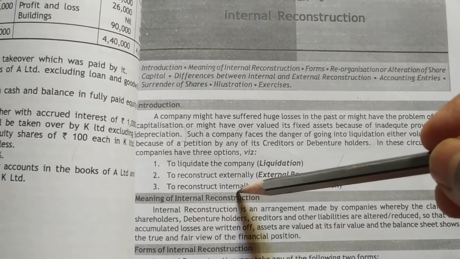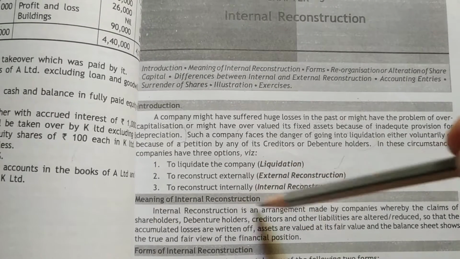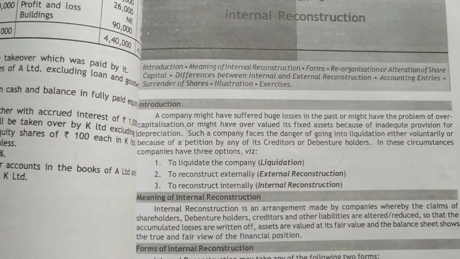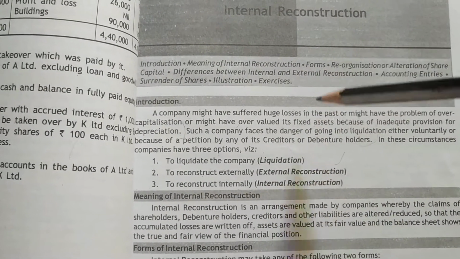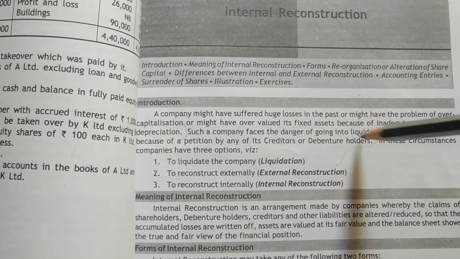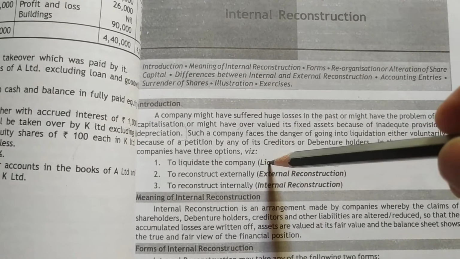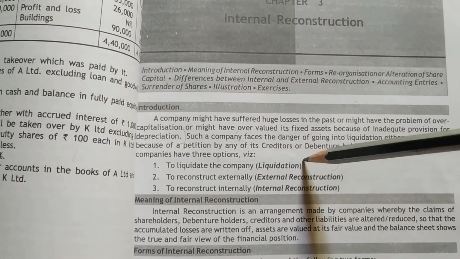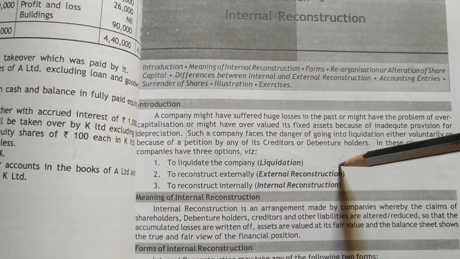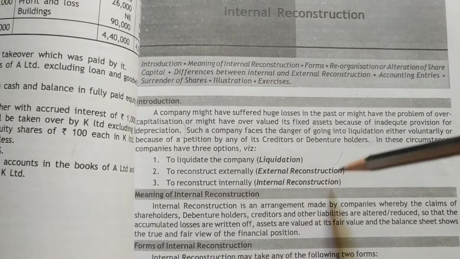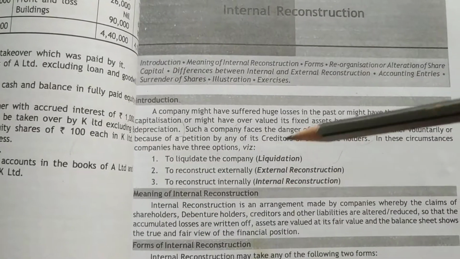Now our concept is internal reconstruction. If a company is incurring huge losses in the past, that company may go into liquidation. The company can close its business. We have seen the first chapter, liquidator and all. Next is external reconstruction, which we'll see later. Today's concept is internal reconstruction.